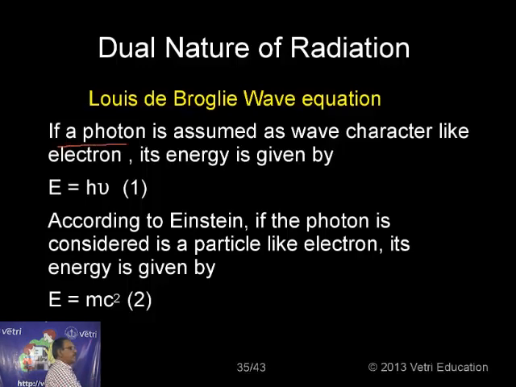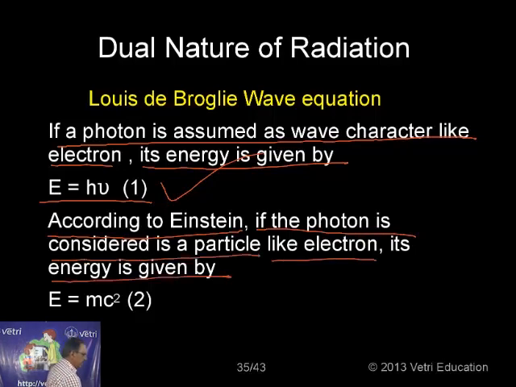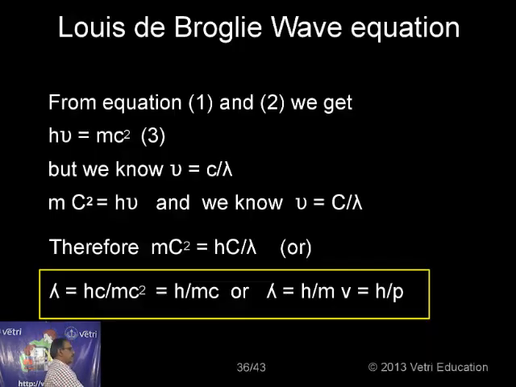Suppose the photon is assumed to have wave character like an electron; its energy is given by E equal to h nu. This is according to wave theory. According to Einstein, if the photon is considered as a particle like an electron, its energy is given by E equal to mc square. This is particle theory. By amalgamation of these two theories, he derived an equation. Left side energy equal, so h nu equal to mc square. Therefore, from 1 and 2 you get h nu equal to mc square.